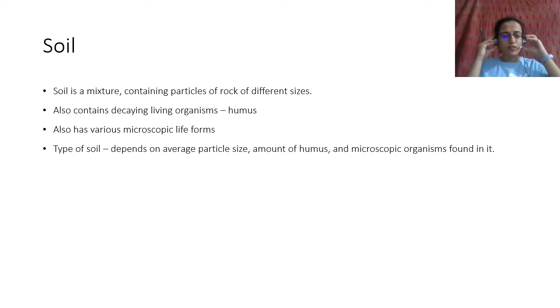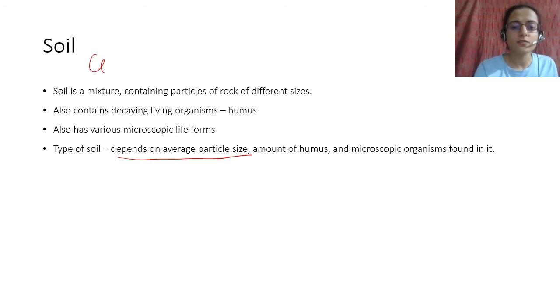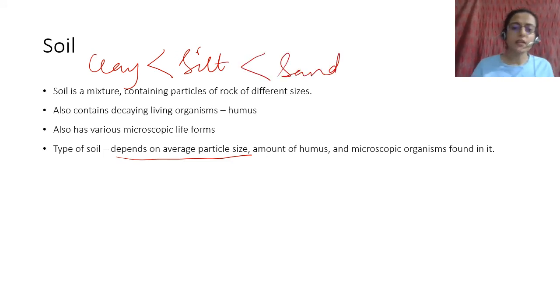There are many different kinds of soil, and those types depend on average particle size. You saw that clay is the smallest particle size, then you have silt, then you have sand. Depending upon the proportion of clay, silt and sand in the mixture, you have different types of soil.